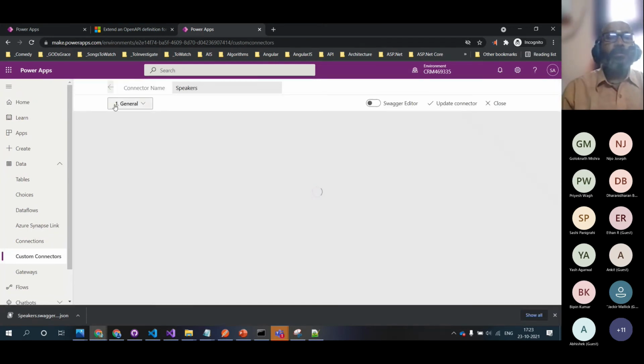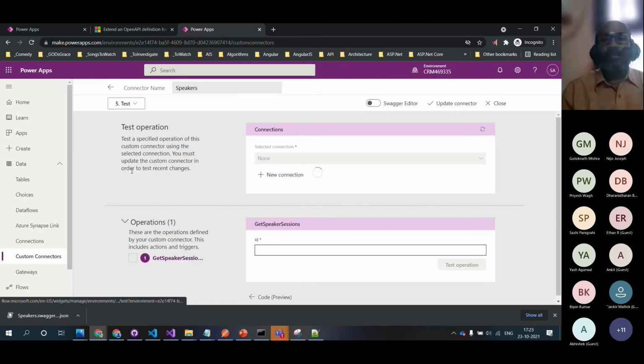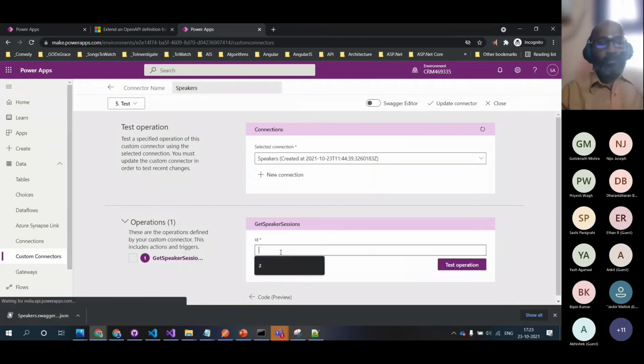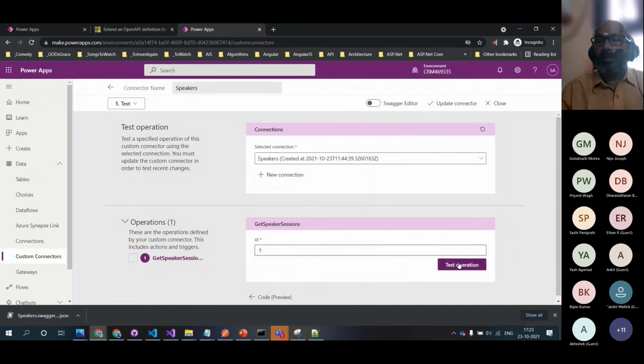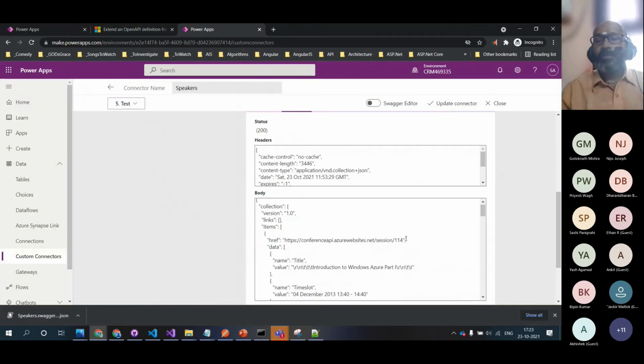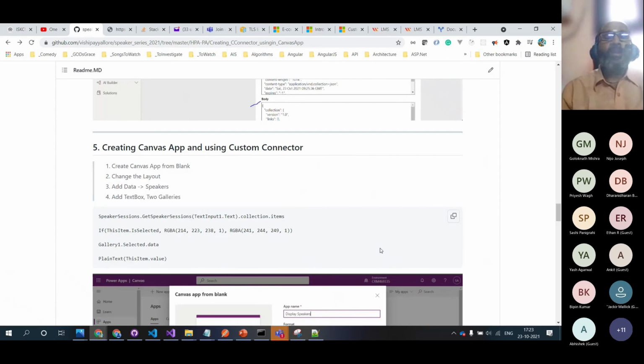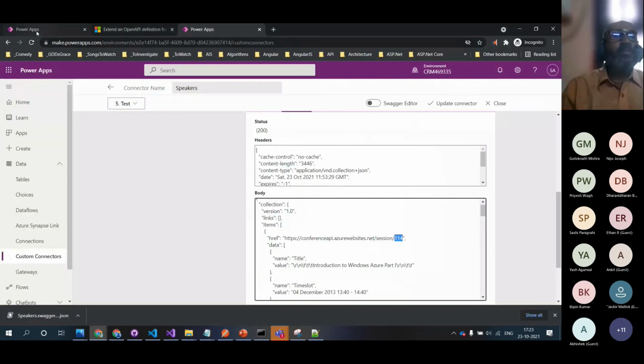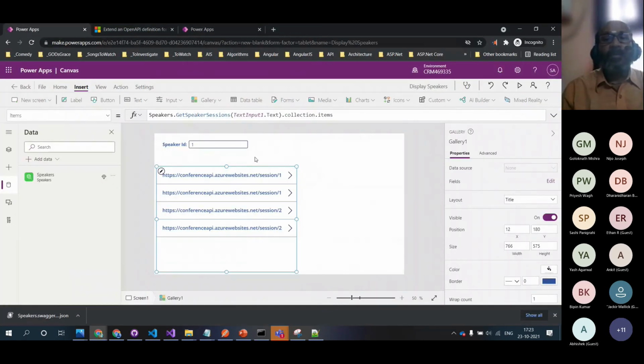Let's edit it and test the code. If I give speaker 1 and test the operation, it should give session 1. So that's what it should give.